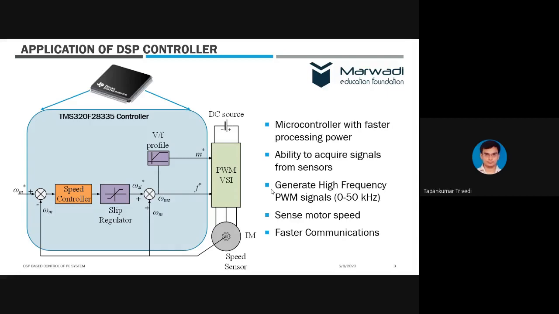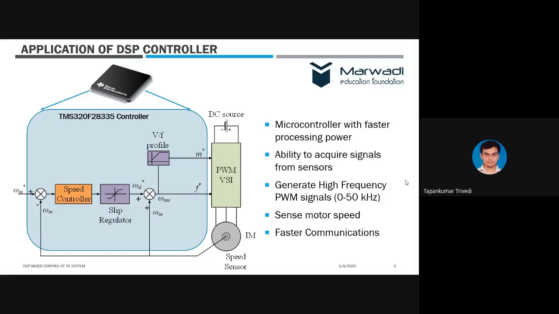So the controller should have dedicated hardware which will take care of generating high frequency PWM signals. These high frequency PWM signals can range anywhere from 50 hertz or 100 hertz, and they can also go up to 50 kilohertz or even 100 kilohertz as we have tested. So 50 kilohertz means 50,000 hertz. A controller which is able to generate this high frequency is not commonly found.